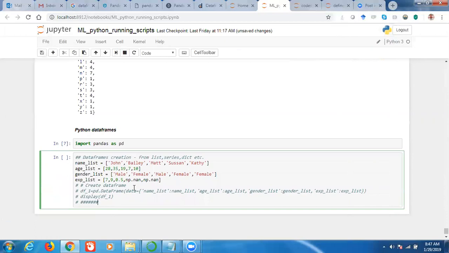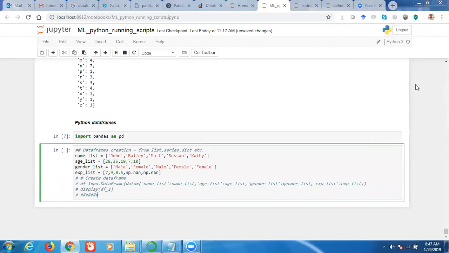Essentially, what are data frames? These are tabular representations of the data in a row and column format. Once we have our rows and columns, we can create the data frame in different ways. But the most convenient way is to save your data in a dictionary format, and then we can create the data frame from the dictionary. So let us see this example.